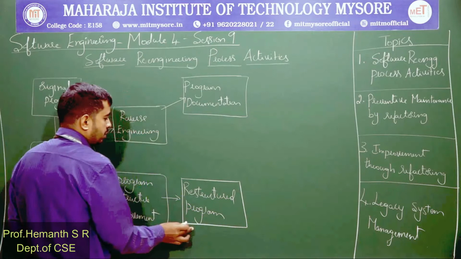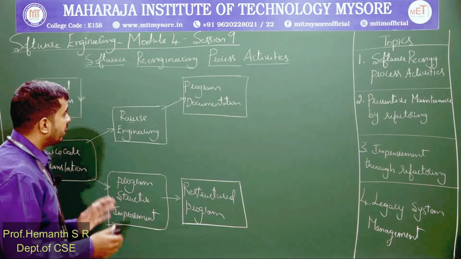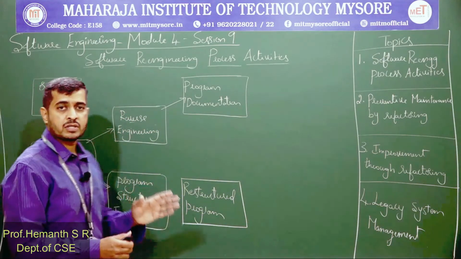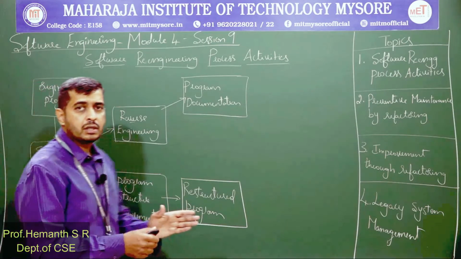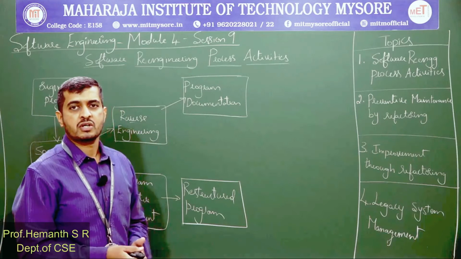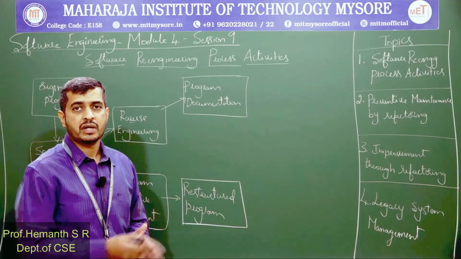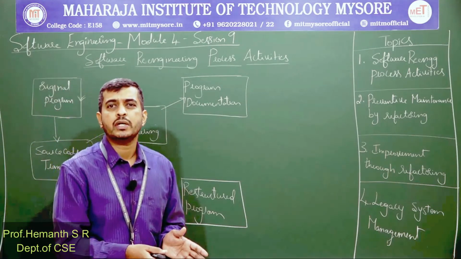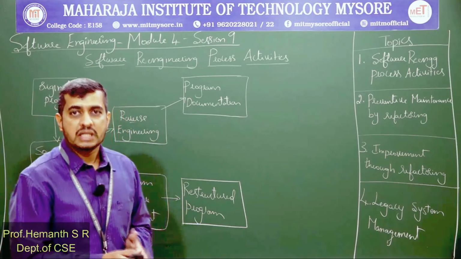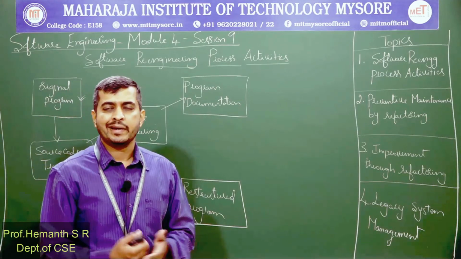Please understand, we are into the software reengineering process where we are trying to understand the different stages involved in re-engineering the existing software. Re-engineering means trying to improve the existing source code in terms of design and coding in such a way that it can be maintainable.